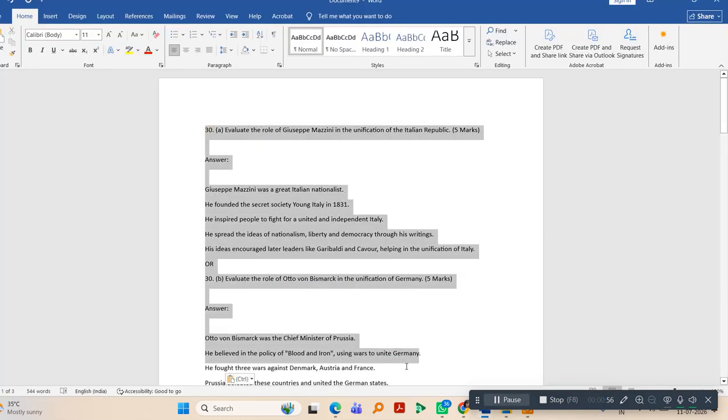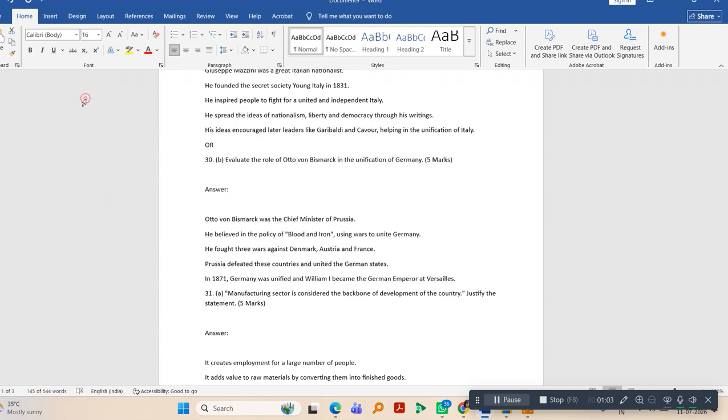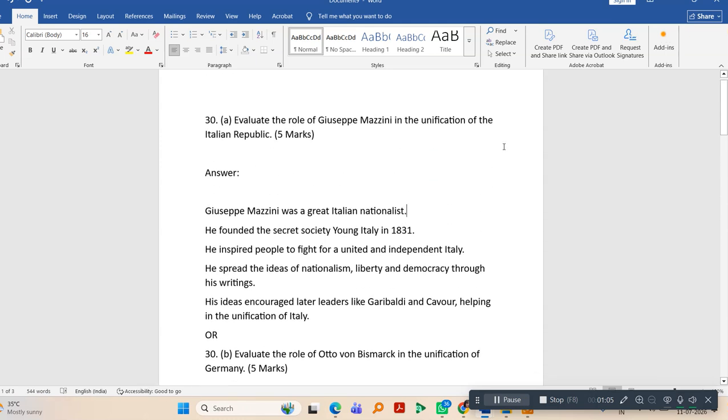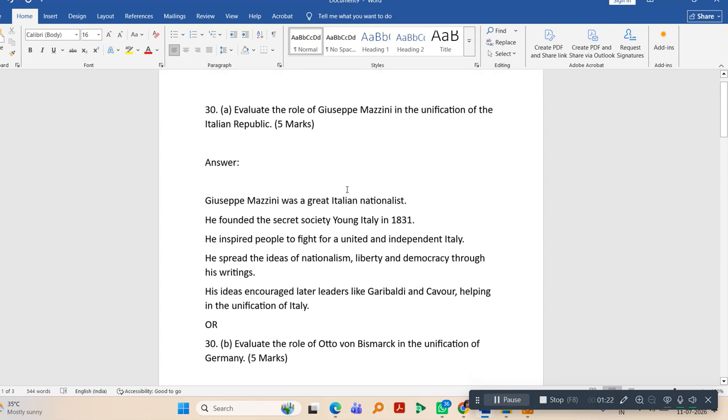Whenever there are questions of 5 marks, you have to write at least 5 points. When there are questions of 2 marks, you have to write 2 points. When there are questions of 3 marks, as I already mentioned, you have to write 3 points. When there are questions of 5 marks, you are ought to write at least 5 points. Evaluate the role of Giuseppe Mazzini in the unification of Italian Republic.